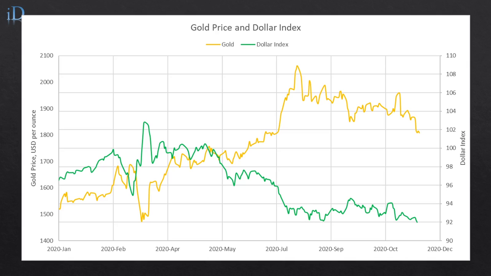This graph shows a smaller time scale in 2020. We can see that gold price is in a very good inverse relationship with the dollar index.